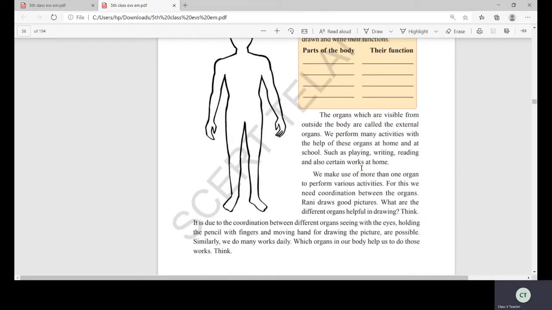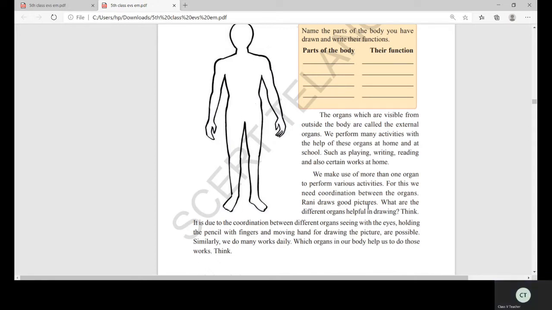Suppose you are drawing. For example, take a pencil. With what are you taking the pencil? You are taking the pencil with your fingers, right? At the same time, your eyes are helping to draw, isn't it? Your fingers are holding the pencil and your eyes are helping to see and draw. And your brain is training you to see this, to write this, isn't it? So at a time, 3 to 4 body parts are helping you to do the work. Okay, yes or no? So the coordination of the organs is used to do the work.